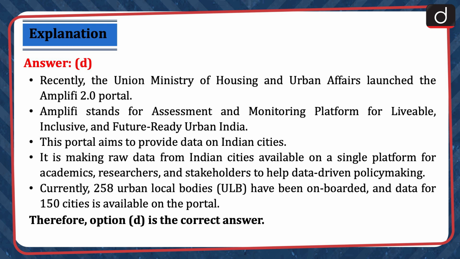Amplifi stands for Assessment and Monitoring Platform for Livable, Inclusive and Future-Ready Urban India. This portal aims to provide data on Indian cities. It is making raw data from Indian cities available on a single platform for academics, researchers, and stakeholders to help data-driven policy making. Currently, 258 urban local bodies have been onboarded and data for 150 cities is available on the portal. Therefore, option D is the correct answer.